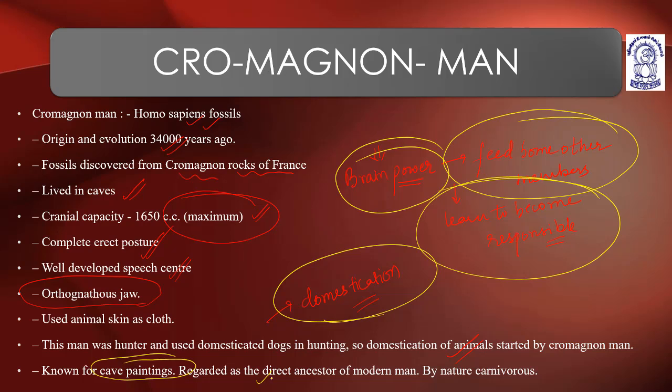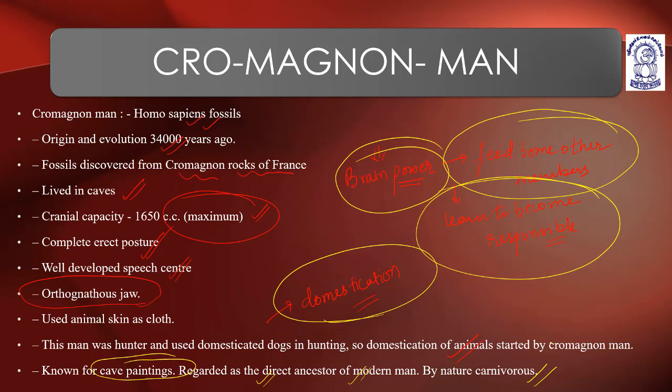Regarded as direct ancestor of modern man. Cro-Magnon men are regarded as the direct ancestor of modern man. By nature, carnivores. They were considered by nature carnivores.